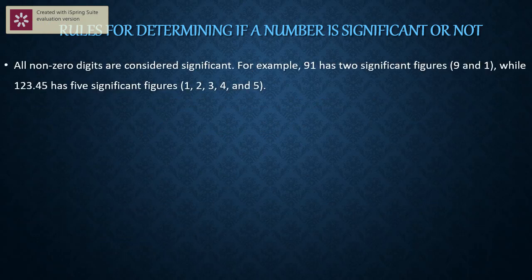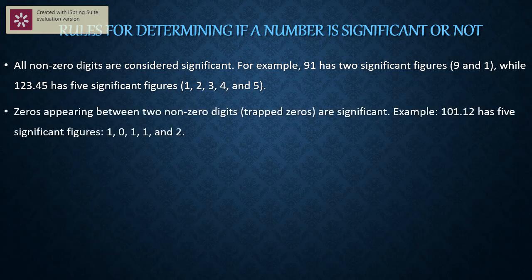Rule number 1: all non-zero digits are considered significant. For example, 91 has two significant figures because they are certain. If I say the mass of the beaker is 19.9 grams, all digits are significant, all are certain. Therefore, they are significant figures, significant digits. Therefore, the first rule says that all non-zero digits are considered significant.